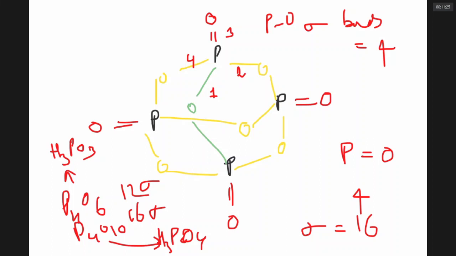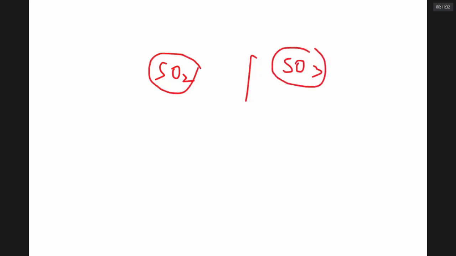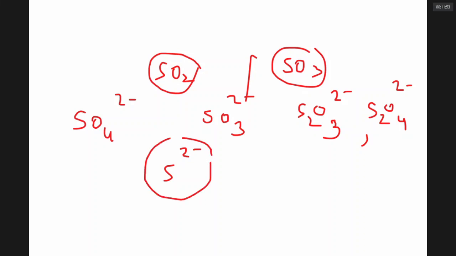Similarly, if you look at the oxides of sulfur, sulfur can make two oxides, SO2 and SO3. Sulfur can also make anions like sulfate ion, sulfite ion, thiosulfate ion. It can also make tetrathionate ion. It can also make sulfide ion. This is called a sulfide when sulfur is taking 2 electrons.